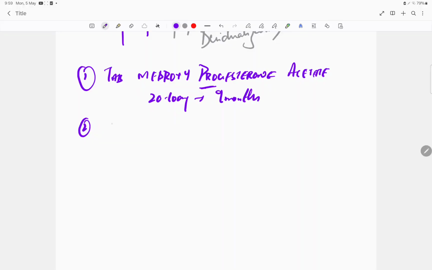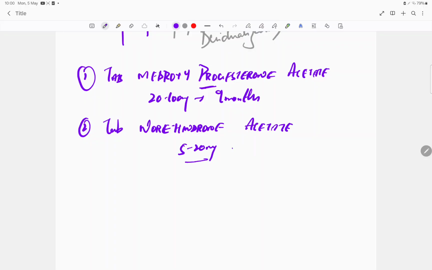Okay, next we give tab norethindrone acetate. What is the dosage? Of course, everyone knows 2.5 to 20 mg. You have to give daily.